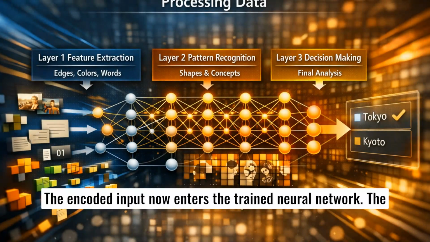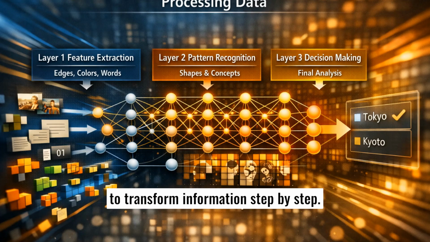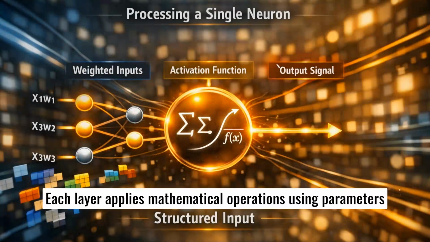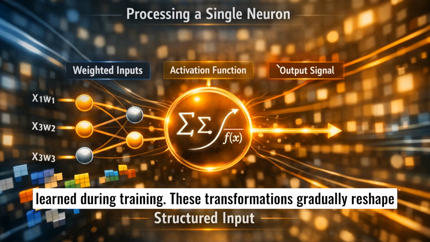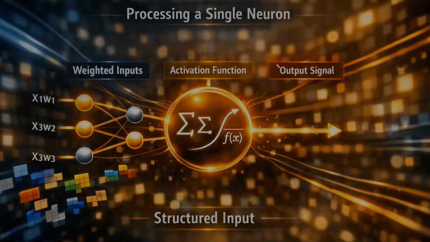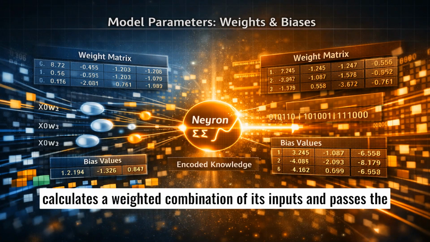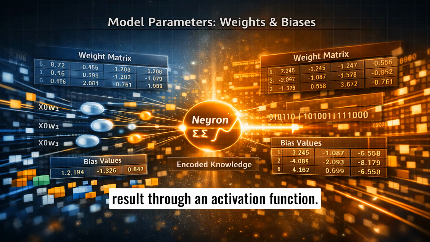The encoded input now enters the trained neural network. The network contains many layers of interconnected nodes designed to transform information step by step. Each layer applies mathematical operations using parameters learned during training. These transformations gradually reshape the input representation into something the model can interpret. At the smallest level of the network, an artificial neuron calculates a weighted combination of its inputs and passes the result through an activation function.